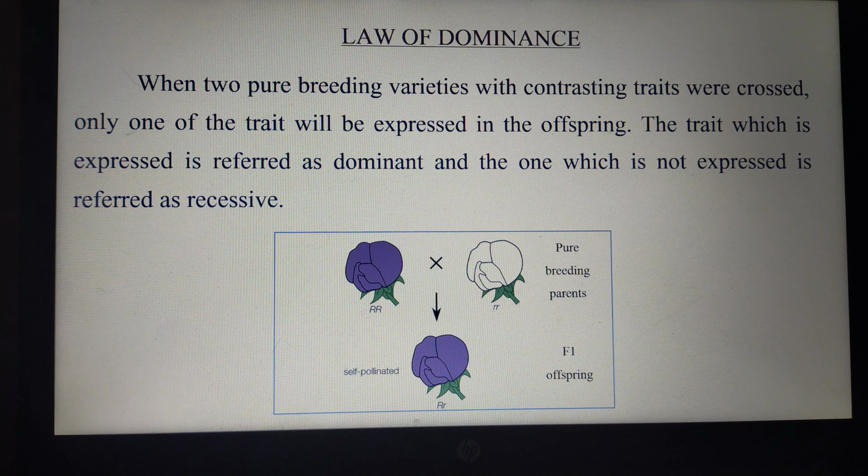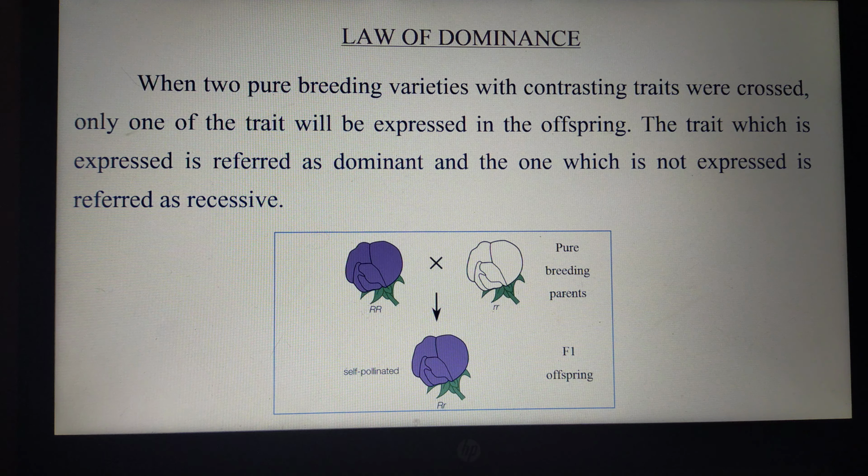When these two plants were crossed, the offspring produces violet colored flowers. So in this case, the violet is the dominant, and obviously the white flower is the recessive, right? Or else, if the product is a white colored flower, then we would call white the dominant and violet the recessive. But here we got only the violet flower.